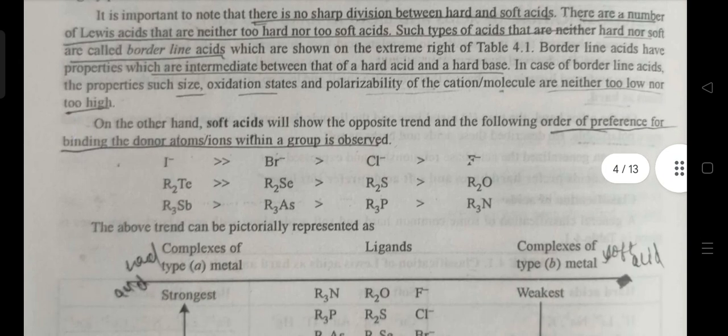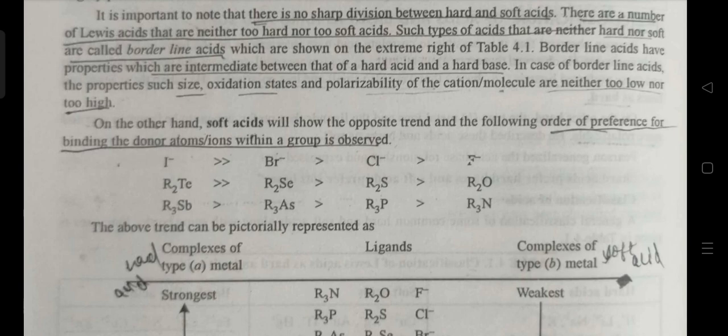It is important to note that there is no sharp division between hard and soft acids. There are a number of Lewis acids that are neither too hard nor too soft. Such acids that are neither hard nor soft are called borderline acids, which are shown in the table in some examples above.